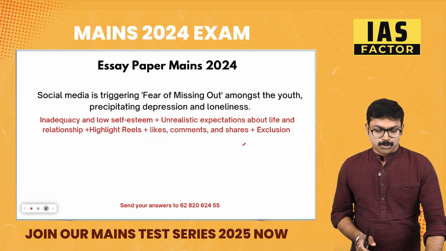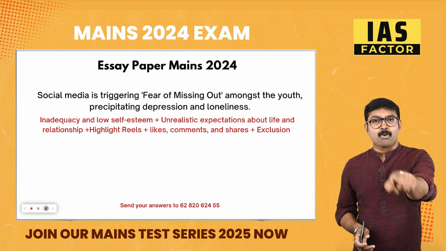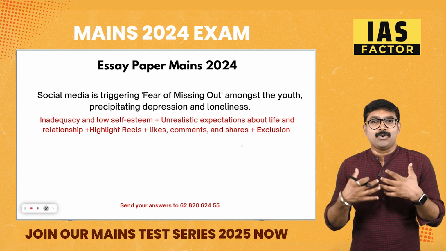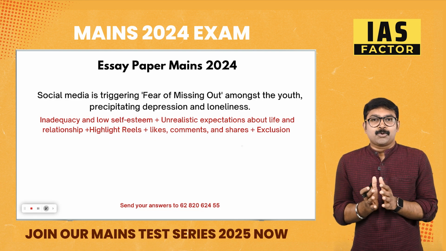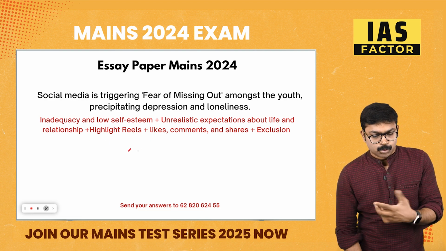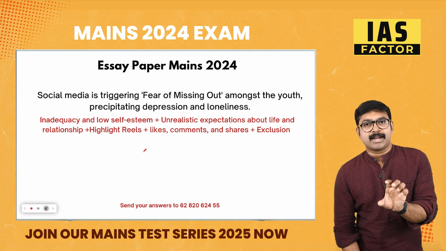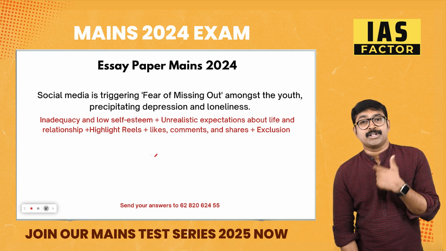So these are something about social media. When it is about social media, definitely people are concerned when your friend gets more likes, he gets 1,000 likes, and you have a feeling that I'm not getting it. So you should write it from the social media perspective, why it is happening. Definitely you should write about FOMO, why it is happening and why people are getting affected. What is the solution? What is the way forward?